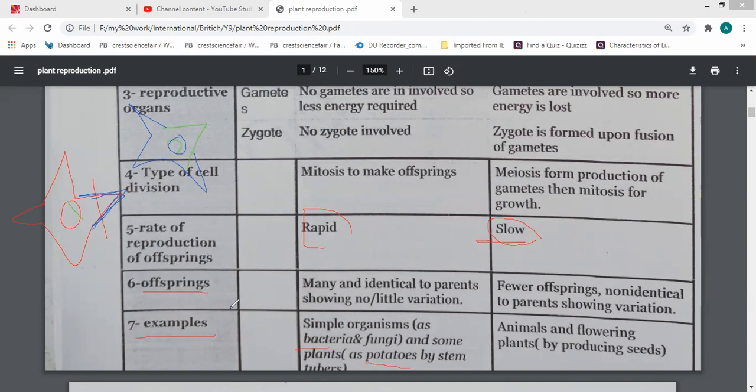This tuber can grow to form another potato plant, and this reproduction does not include sexual organs, so it is considered asexual. For sexual reproduction, examples are animals and flowering plants which produce seeds.